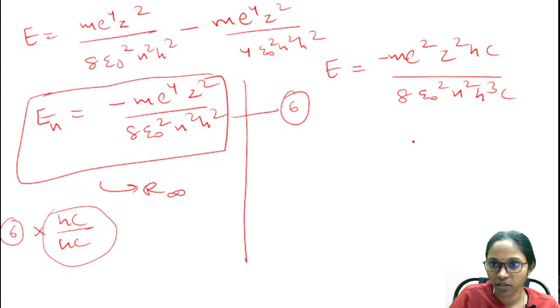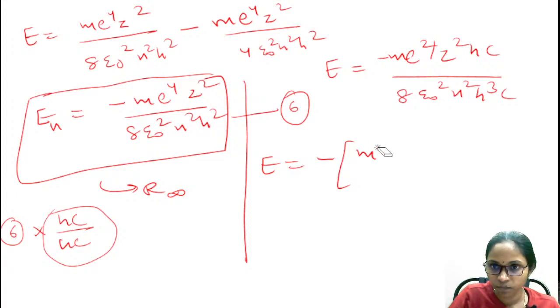Multiplying by hc, h square into h will be h cube into c. I am taking the common values here. The mass of the electron will be common, here e power 4. Tell me if I make a mistake.